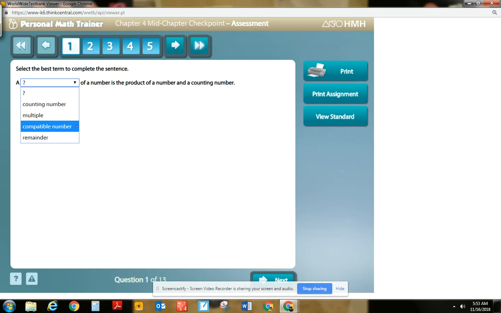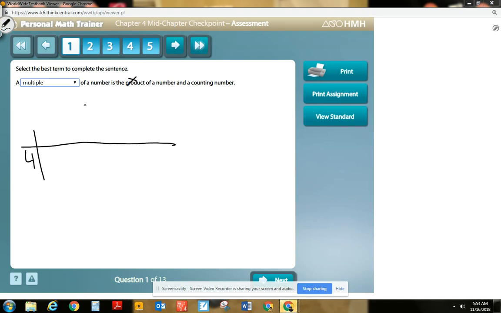Oh man, that's a lot of numbers. I don't think that's it. A remainder of a number is the product of a number and a counting number. No, it's got to be a multiple. A multiple of a number is the product of a number and a counting number. So remember, multiples are like this. So a multiple of a number is the product, so multiplication, right, of another number and a counting number.